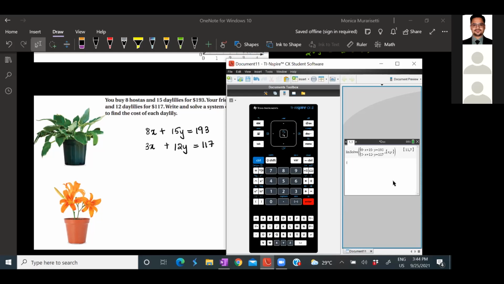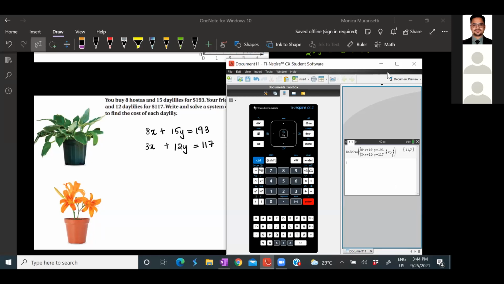Okay, so that means the cost of each hosta is how much? $11, and the cost of each daylily is $7. This is an easiest way to solve any linear equation. Okay.